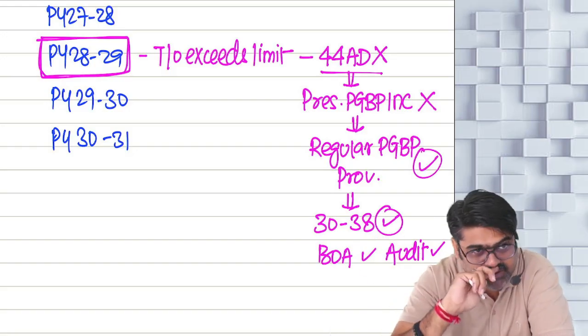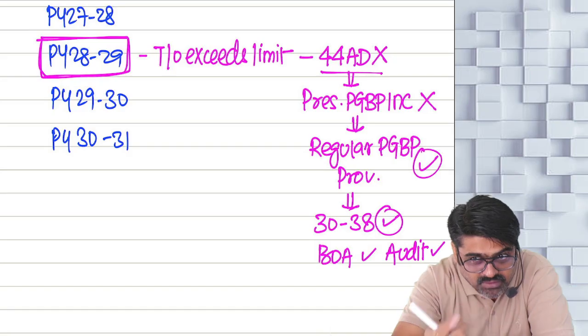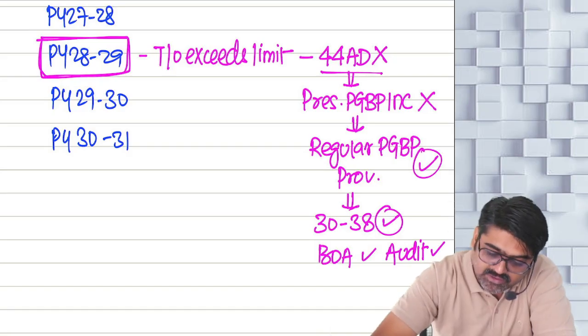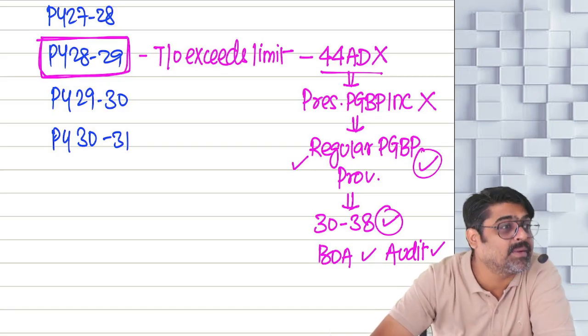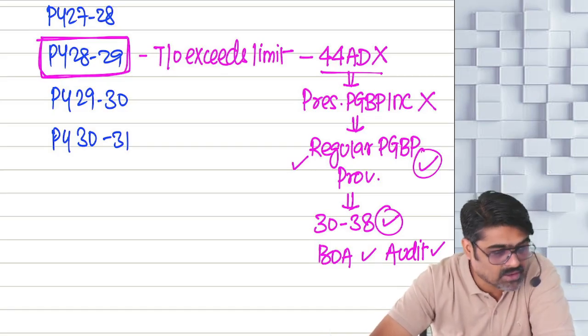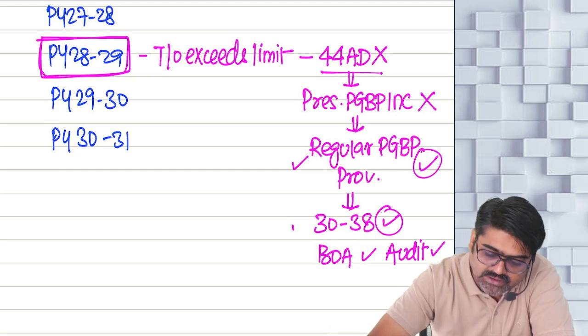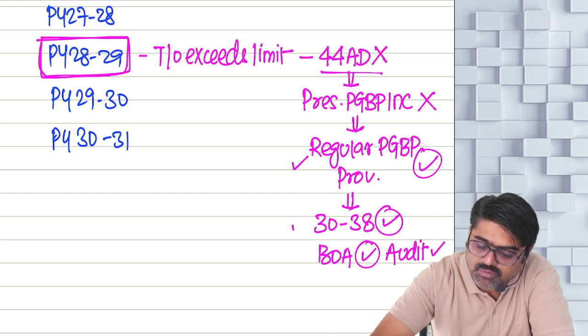Understanding? Should I move ahead? Now pay attention. In this year, regular provisions will be followed, meaning PGBP income will be calculated by following regular provisions. 30 to 38 deductions will also be taken. Books of accounts will also be maintained and they will be audited.